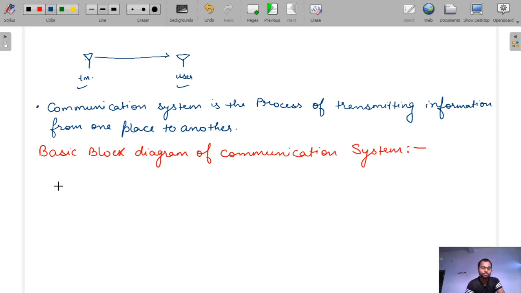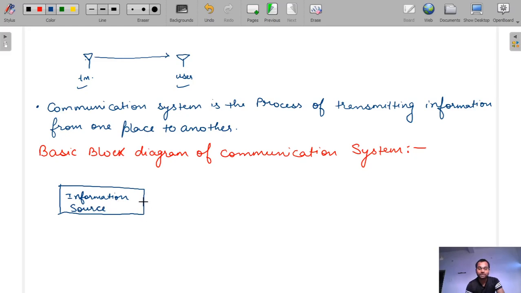So in the block diagram, the first is the information source. The information source is having the information, meaning it produces some information that is to be transmitted. Okay, so now how will this be transmitted?